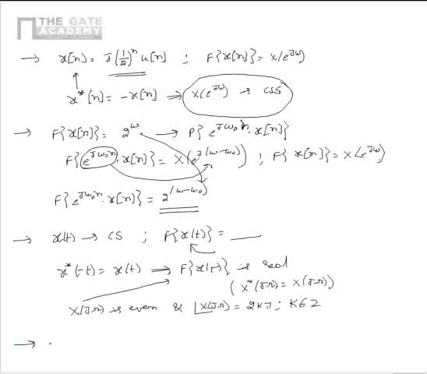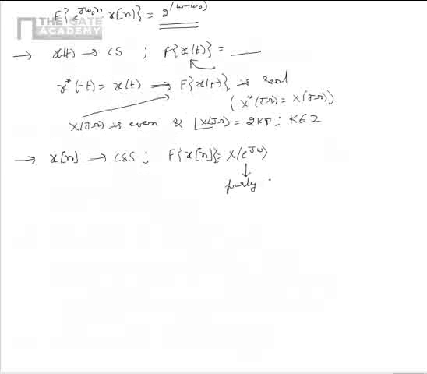Now let us consider another problem, as per which there is a signal x[n] which is conjugate skew symmetric. If the Fourier transform of x[n] is given as X(e^(jω)), we have to prove that X(e^(jω)) is purely imaginary.